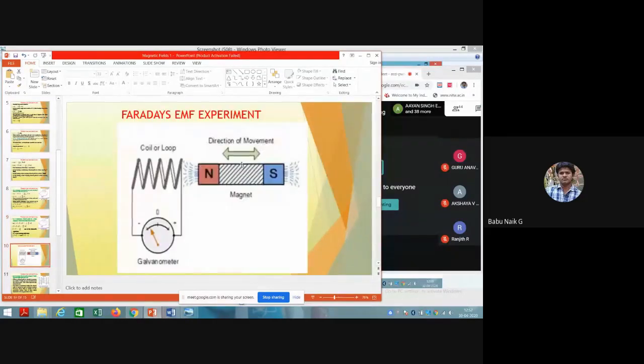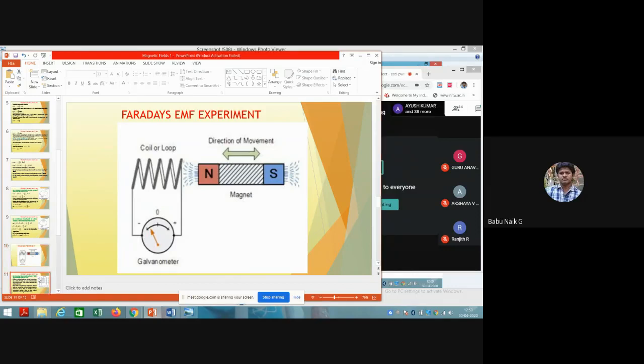So if you keep this one constant, there is no magnetic field and no electric field, so there is no movement of the galvanometer at all, no deflection. It will show the null position. So this is the first condition.